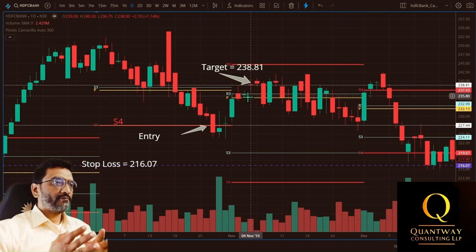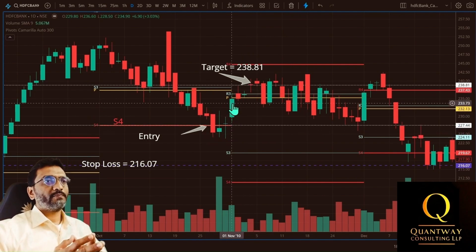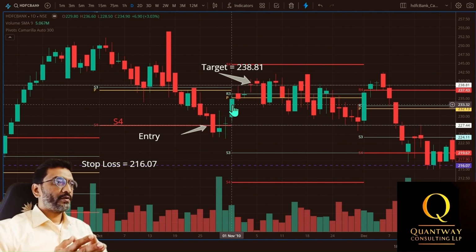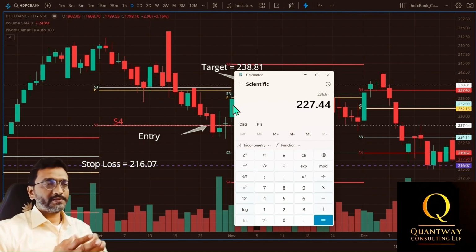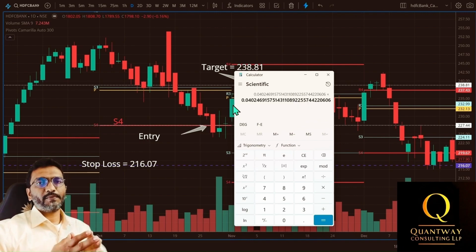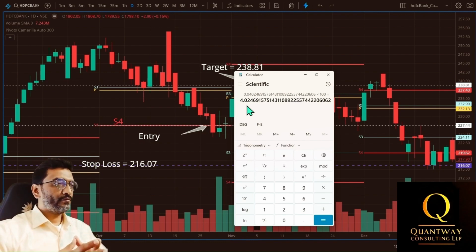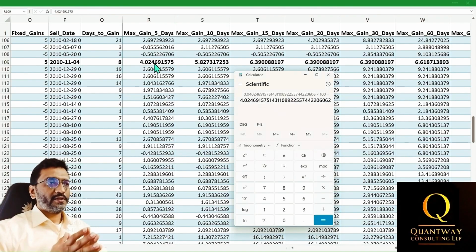The maximum gain in the first 5 calendar days occurred on 1st of November. The high price on 1st of November was 236.6. So, let's open the calculator to verify the maximum gains in 5 days. We will divide the difference, that is 236.6 minus 227.446, by 227.446 and multiply by 100 to get the percentage returns. This gives us the value 4.0246915, which matches exactly our trading data provided by the trading bot's output.